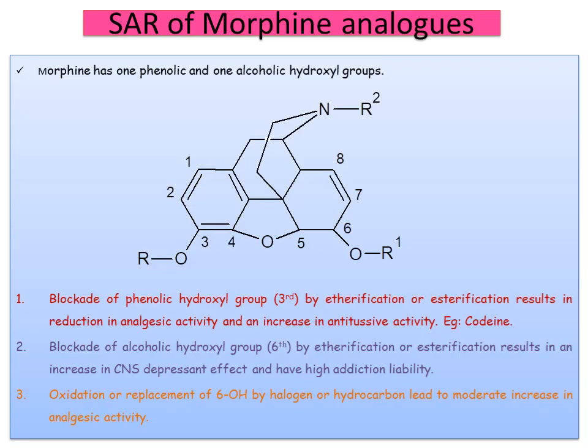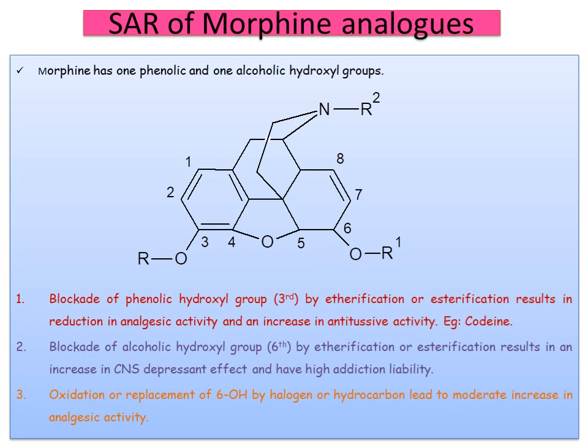And coming to the very, very important topic under narcotic analgesics is the SAR of morphine analogs. So we have to remember the minimum requirements to show narcotic analgesic activity. If they go for modification of those important parameters, automatically there may be an increase or decrease in the pharmacological action. So before starting with the SAR of morphine analogs, morphine has one phenolic and one alcoholic hydroxyl group. So this is the basic structure of morphine analogs.